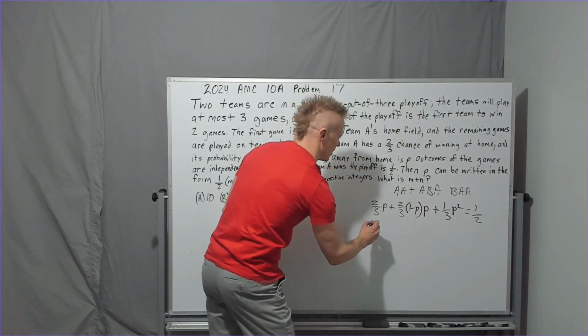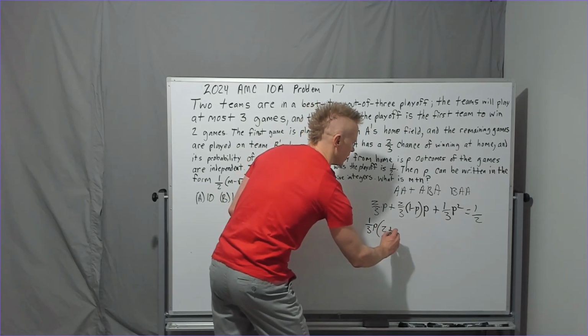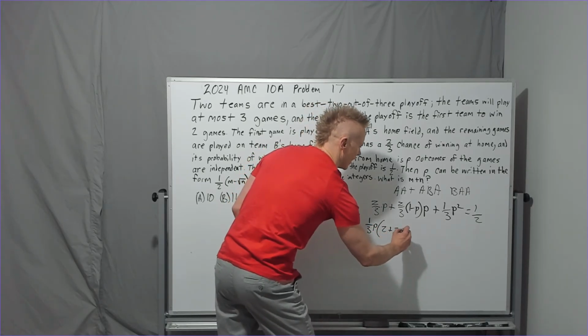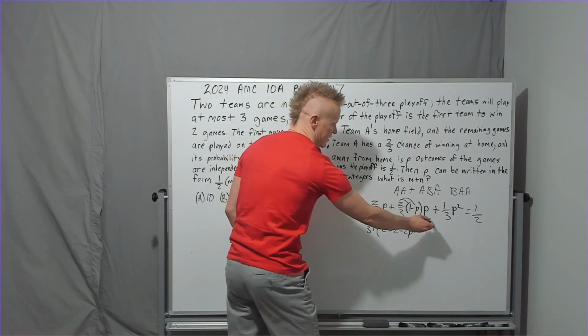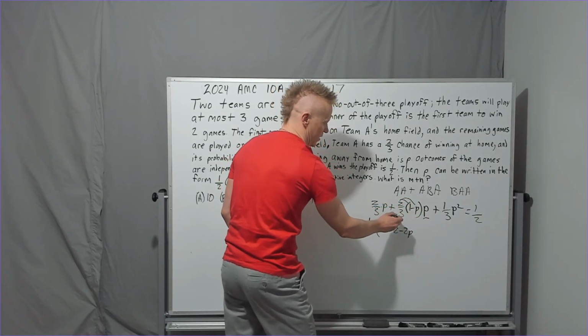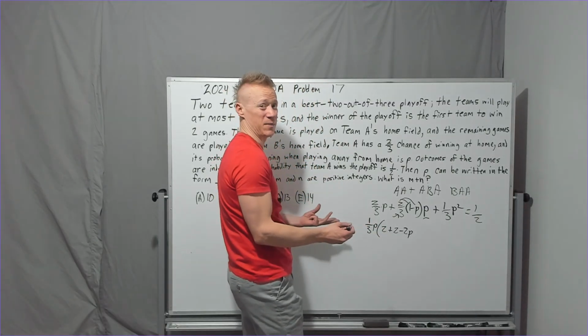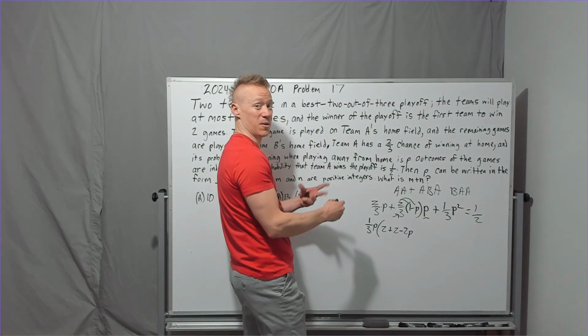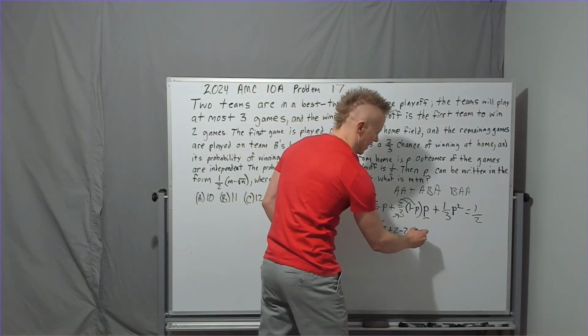I'm going to factor out 1/3 P. So you're going to get 2 plus 2 minus 2P. I'm going to distribute this 2 to here and here. That P and the 1/3 got factored out. Be careful when you do this that you don't leave something behind, add something extra, or miss something, because then you'll have major problems.